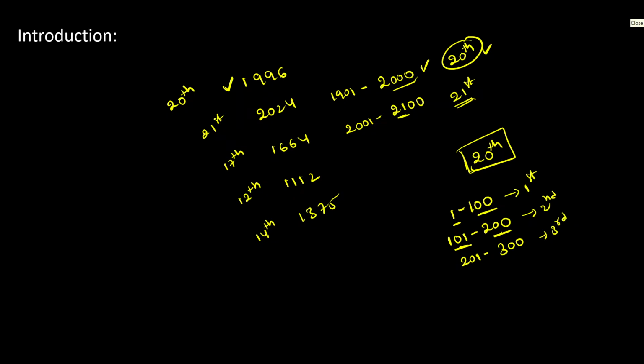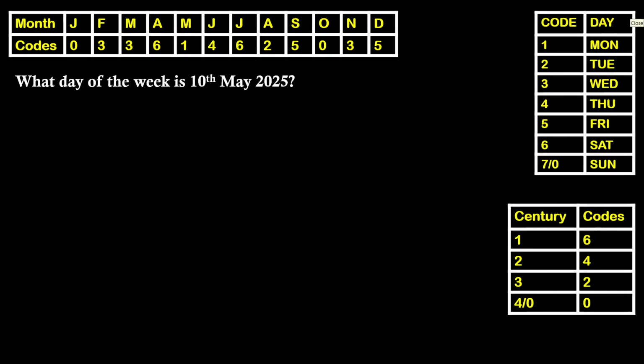So this is another important thing now. So till now we understood how to find an odd day and we understood whether the given year is a leap year or not. We understood to find to which century the given year belongs to. Putting all these things together, we are going to solve questions from this topic now. From the topic calendars, now we are going to discuss the first model. That's a very important model from this topic. So we can say this is the heart of this topic.